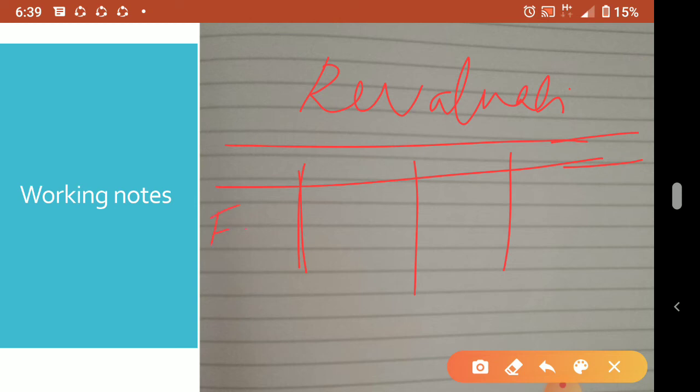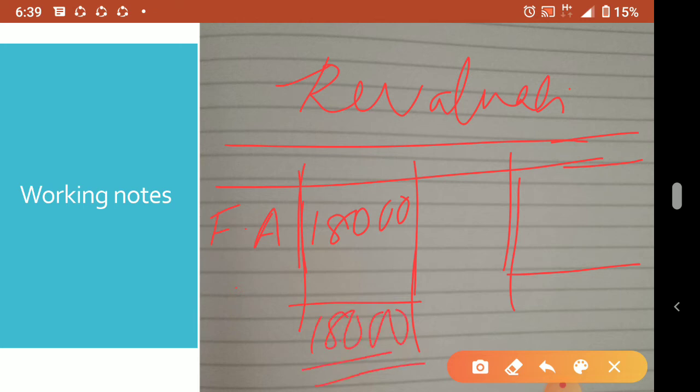So what do you have to write? Fixed assets you have to write here, on the debit side. Revaluation account debtor to fixed assets, that is the journal entry. So how much? 18,000. No other items for the revaluation journal entry. So what will we do usually? The debit side total is more, so we'll bring here 18,000.